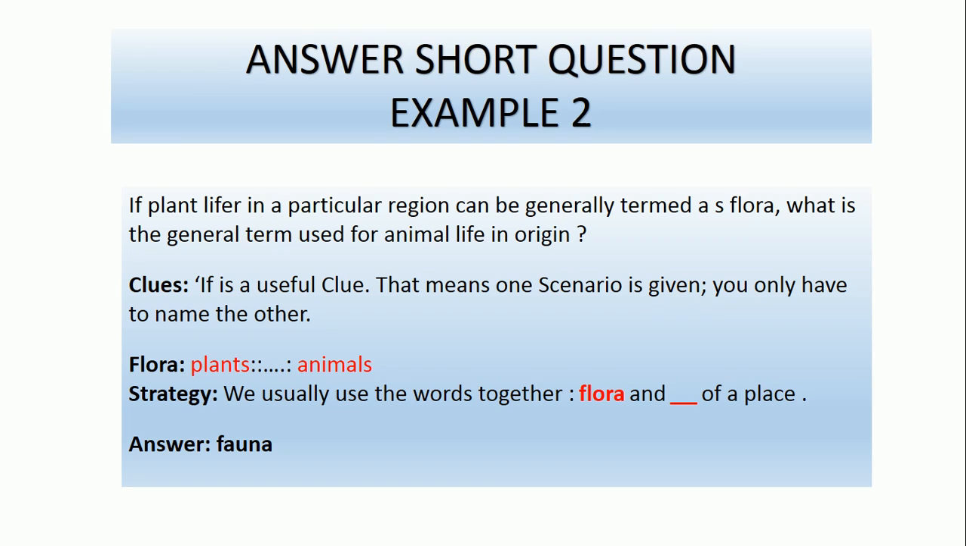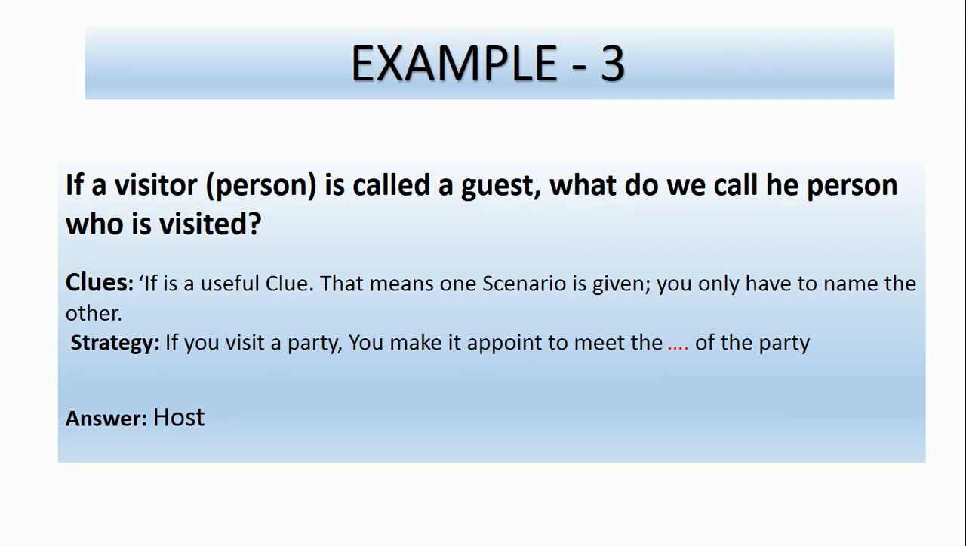Strategy: we usually use the words together, flora and dash of a place, as I told you earlier. So these are the basic terms, flora and fauna. Fauna are the animals. So here we have example 3.